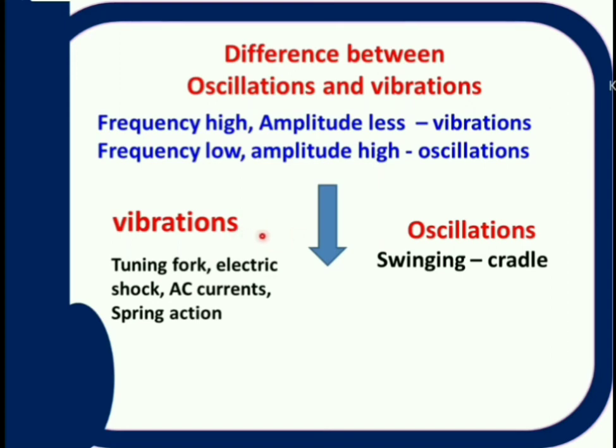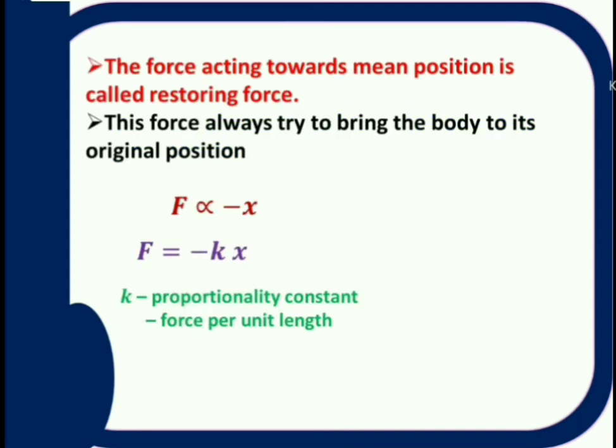And one more important thing is, for oscillations, amplitude is large. That means the distance it is moving from the mean position is large. But whereas for vibrations, the amplitude is less. That means it will move just near to the mean position. It will not move longer distances. So the amplitude is very less in case of vibrations and large in case of oscillations. And frequency is large in case of vibrations and less in case of oscillations. Right?